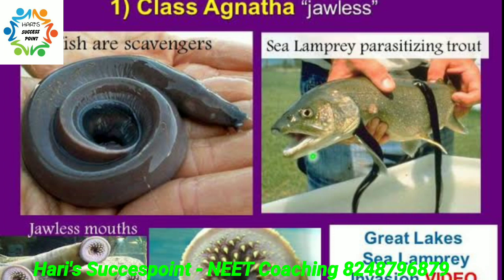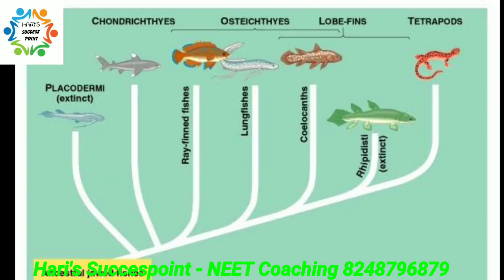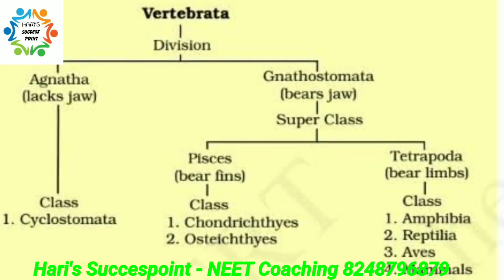Under agnatha, that is which lacks jaw, we have class cyclostomata. And under those organisms that bear jaw, we have two categories. Pisces, under Pisces we have fishes. Under Tetrapoda we have all other animals. Tetrapods are classified into amphibia, reptilia, aves, and mammals.